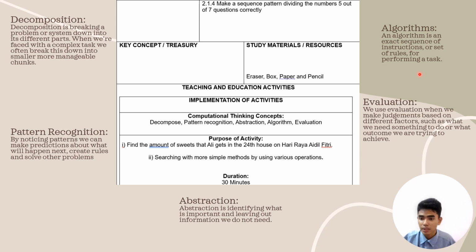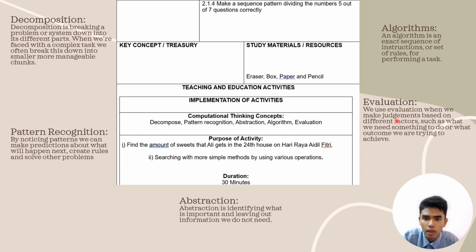We cannot skip a step, or else we're going to mess up the answer or the solution, because mathematics has its own ways to solve a problem. We cannot mess this up. We cannot use step 3 first and then step 1. No, we cannot do that, or else it will be hard to get the solution, or maybe we cannot obtain the solution at all.